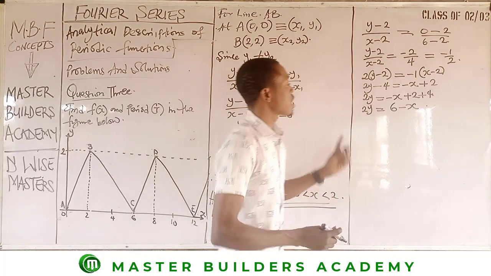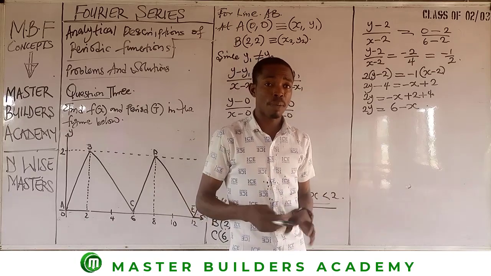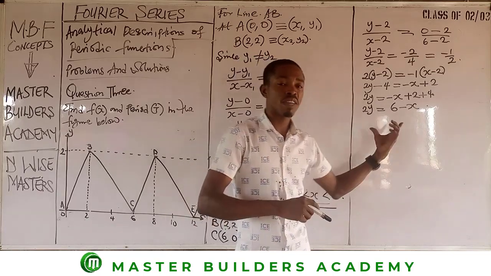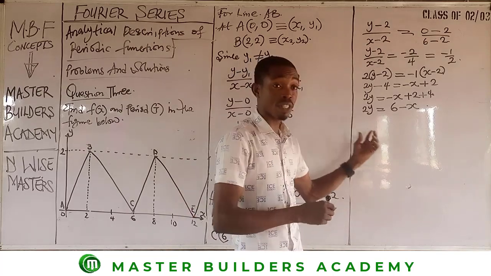Is that okay? Now, what we need to do is that we cannot stop here because we are not looking for 2y, neither are we looking for 3y, but we are just looking for y. So we need to divide both sides by the coefficient of y, right?